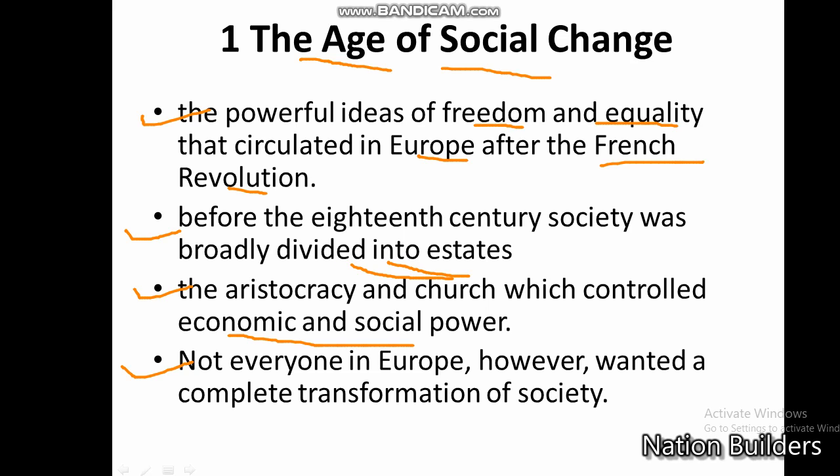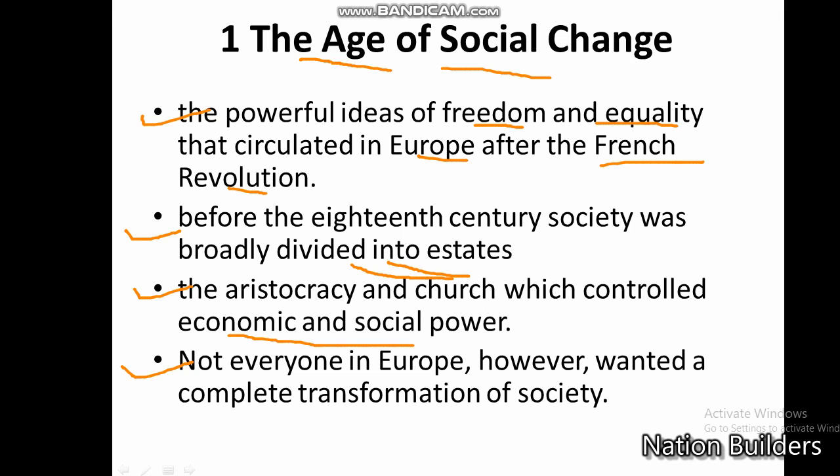Then there were those who wanted to restructure society radically. Some were conservatives, others were liberals or radicals. What did these terms really mean in the context of the time? What separated the strands of politics and what linked them together? We must remember that these terms do not mean the same things in all contexts and at all times. There are differences between radicals, liberals, and conservatives. About all these, we will study in the next video.